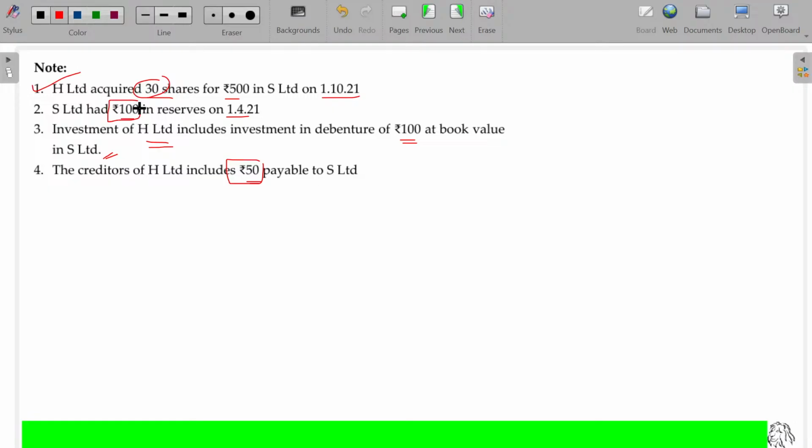S Limited had 100 rupees in reserves on 1/4/21. Very important thing: on 1/4/21 they have reserves of rupees 100, and the acquisition date is 1/10/21. So we are not aware of the reserves they have as on the date of acquisition. Whatever reserves they have beyond this 100 could be considered as earned in the year 21-22. Based on time, you can segregate that.